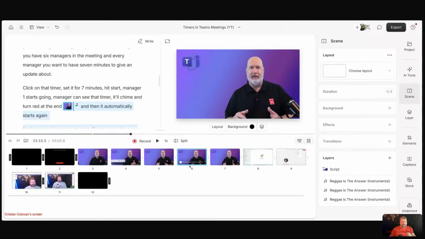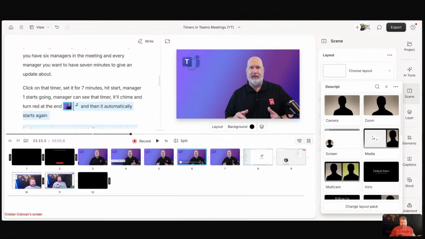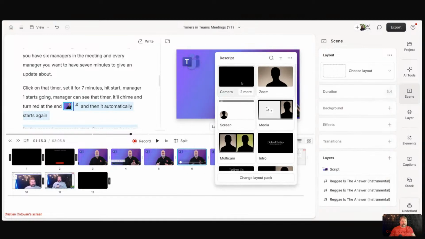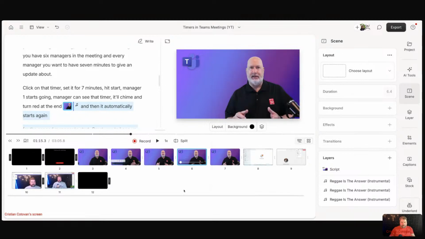Another way is to right click and say change layout. It brings up this little panel that now floats around. You can use this to apply a layout from here. That's another way. One that I love too much is the fact that you can also apply layouts using the keyboard. I am a keyboard person, so watch this.